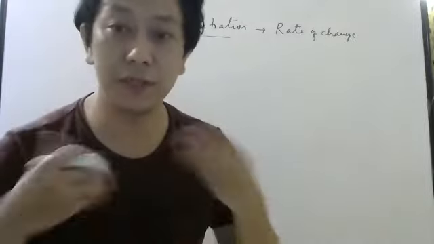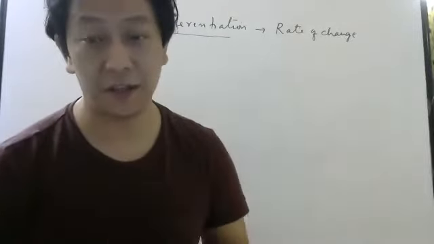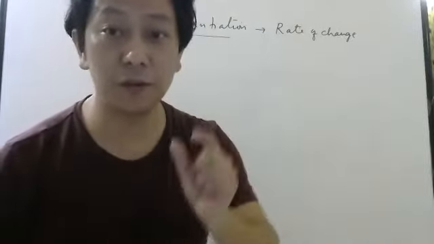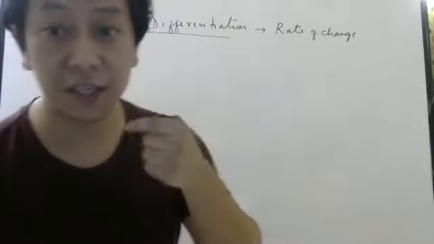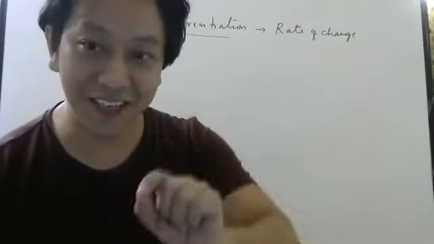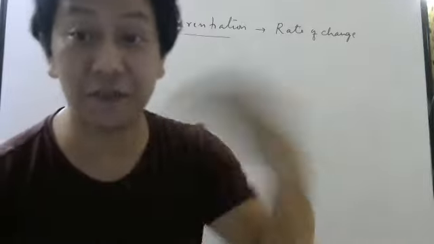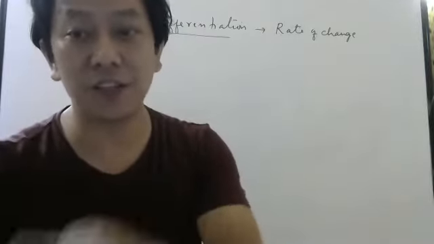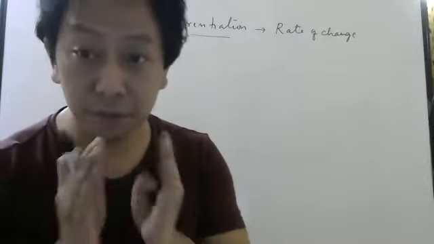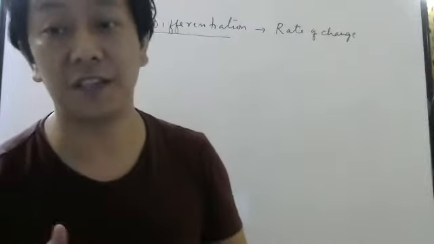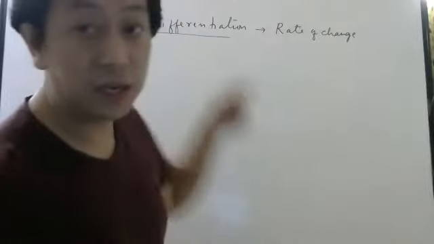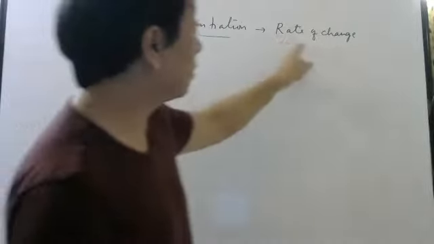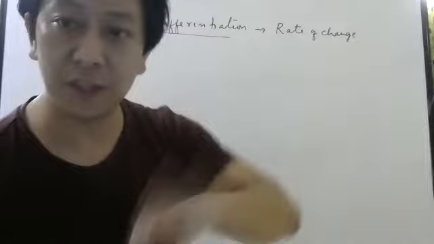If you look at the world around you, you will see changes. When something changes, you want to know how the change itself is changing. Is it changing faster, slower, or at a constant rate? Differentiation tells you the rate of change of something with respect to something.